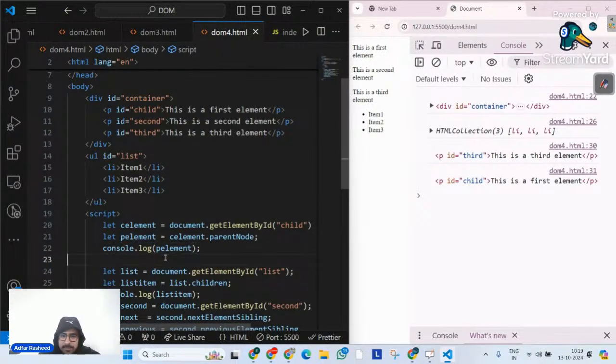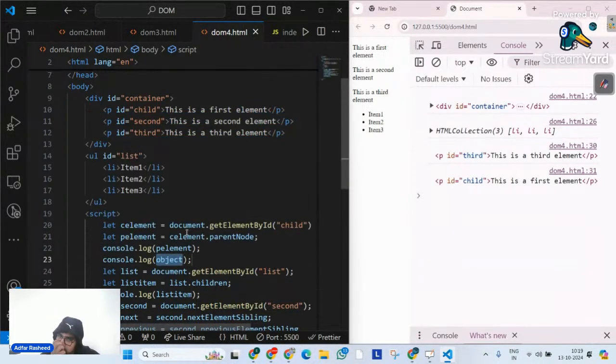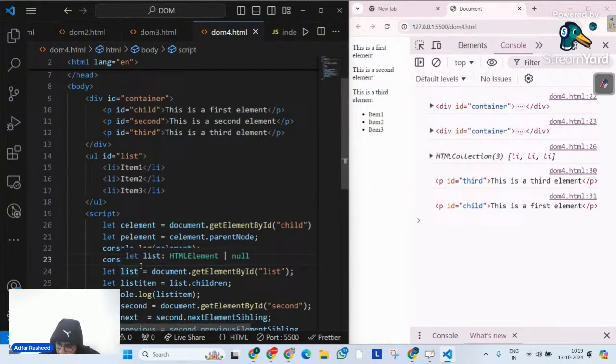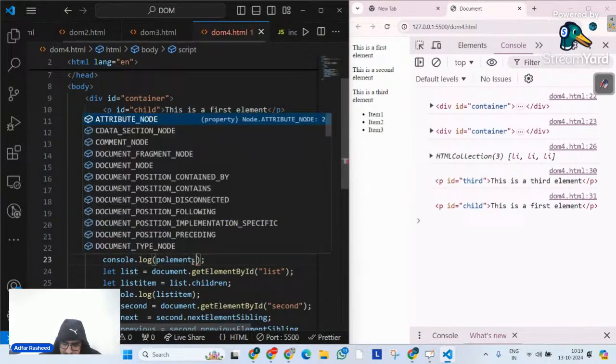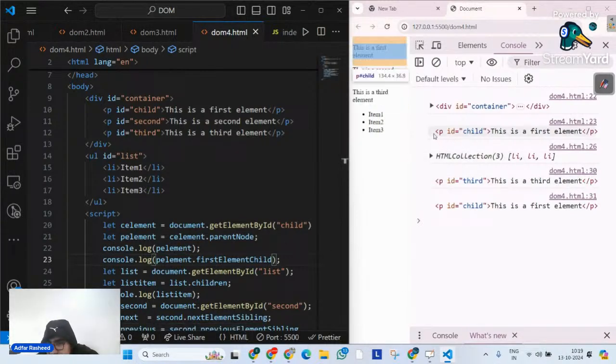Parent element is container. Let me try to do one thing. I will try to find its first element child and last element child. So let me say console.log p element. When I say p element, I know it will give me container dot p element dot my first element child. Now, when we say first element child, do we all agree that this is the first child element to it? Yes or no? Do we all agree that when I talk about this container, the first element child is actually this first element? Of course, yes.